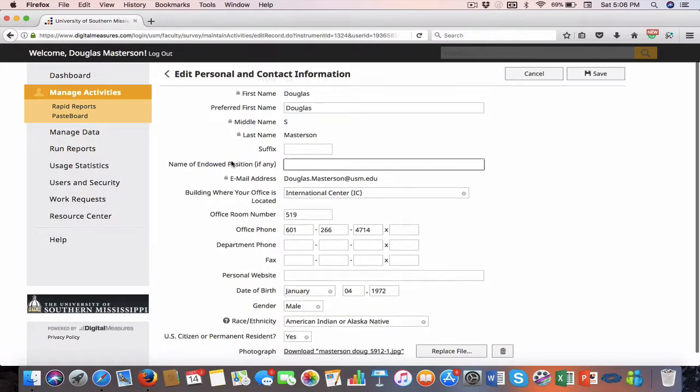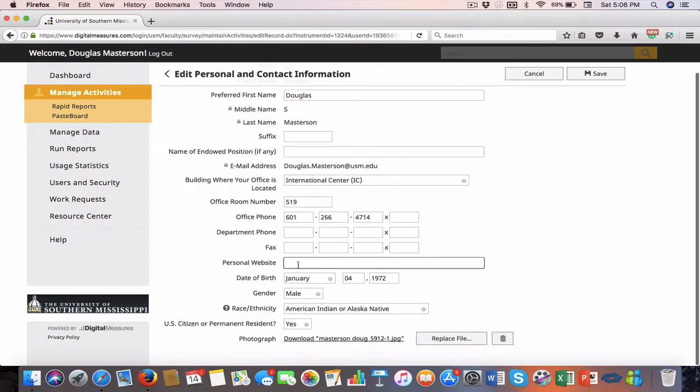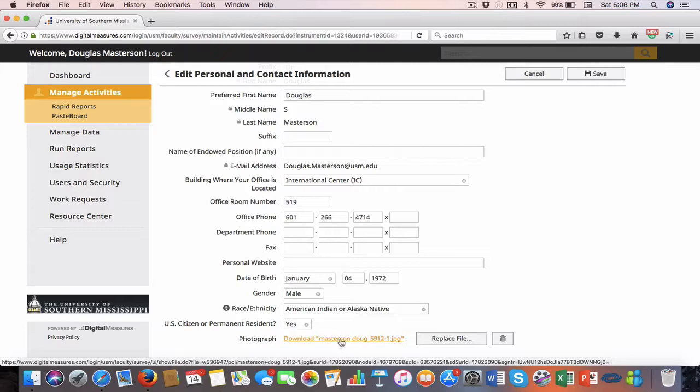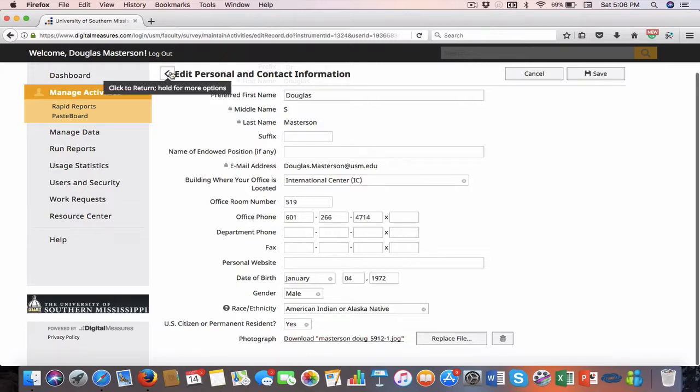You'll notice not everything is locked down. So for example, a person can go in and edit where they're physically located, what their office phone number is. They can put in their personal website. They can put in their race and ethnicity, all that kind of stuff. Photograph. I've got my photograph up there, so we can pull that quite easily.